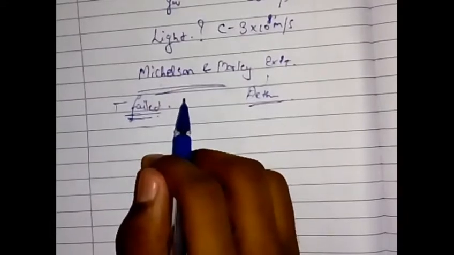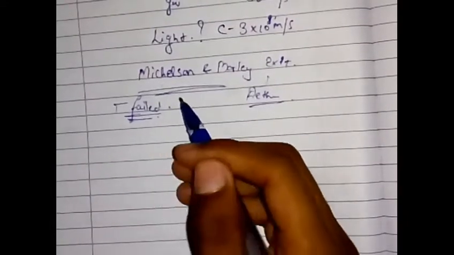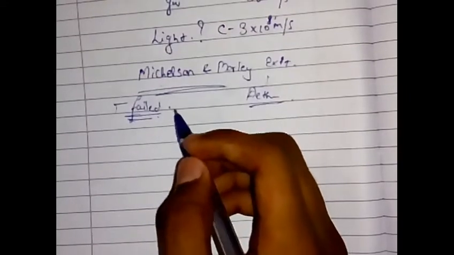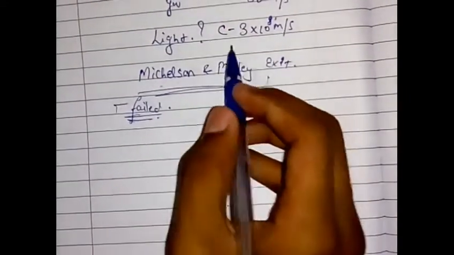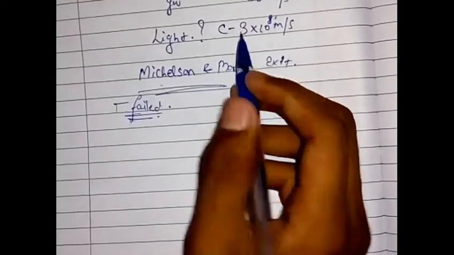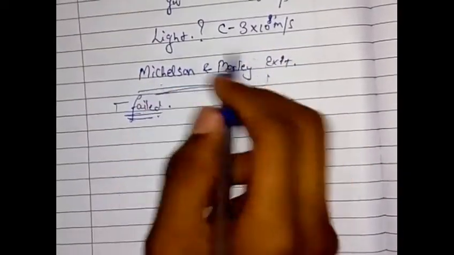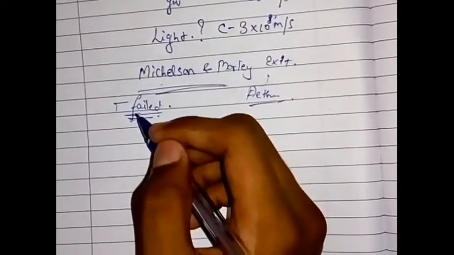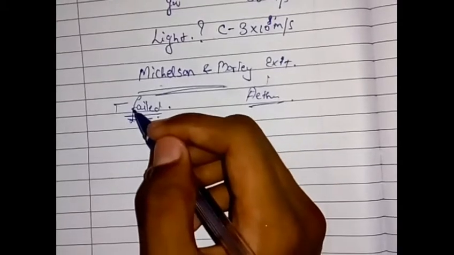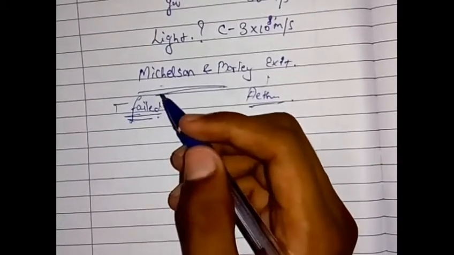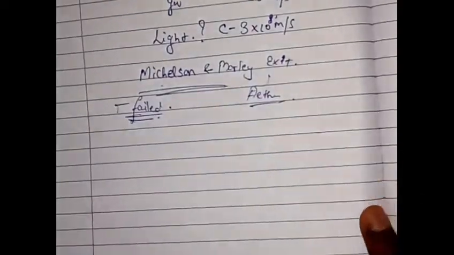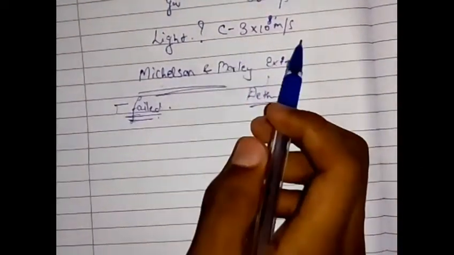An interesting thing is that this very important experiment failed, but it gave you another idea about light, that the speed of light is constant. If you want to know about this experiment, just check out the description box. There's a video on Aether. Search for Aether, Michelson and Morley experiment, something like that. So in that experiment, they found that the speed of light is constant.